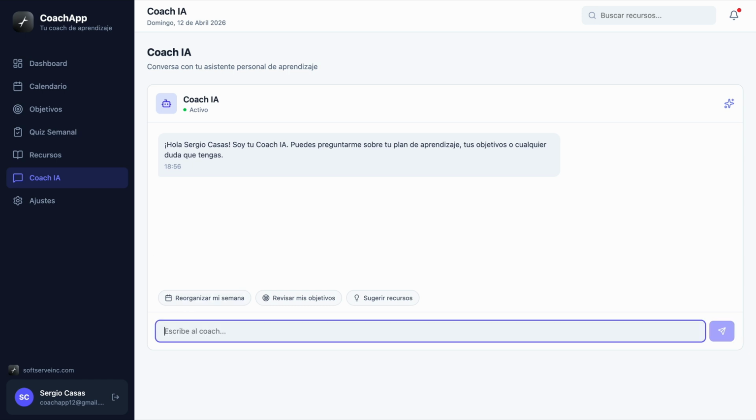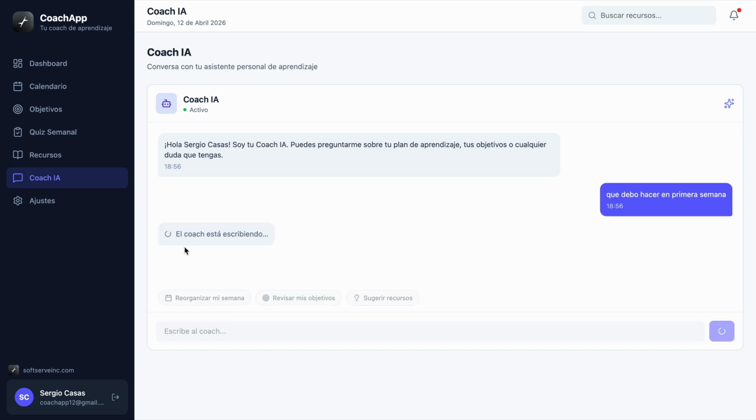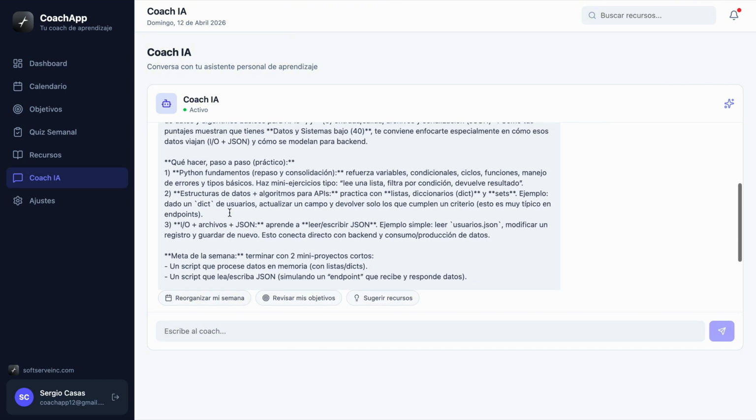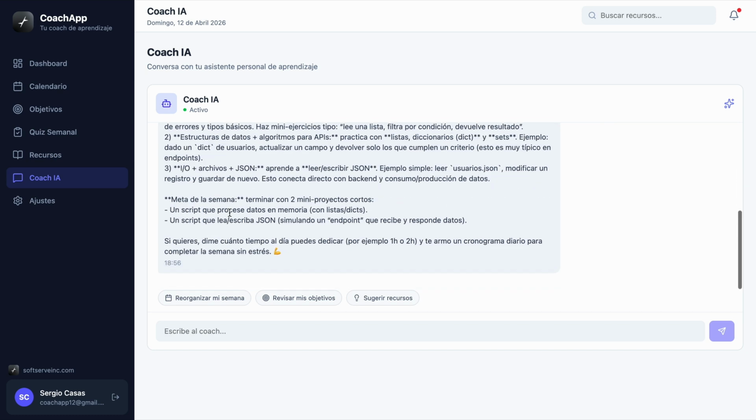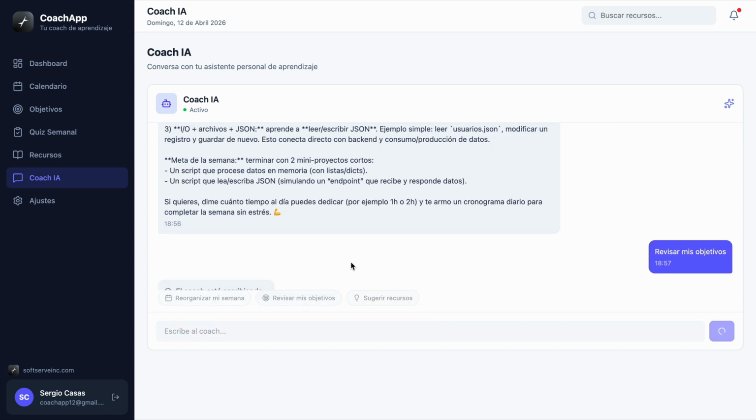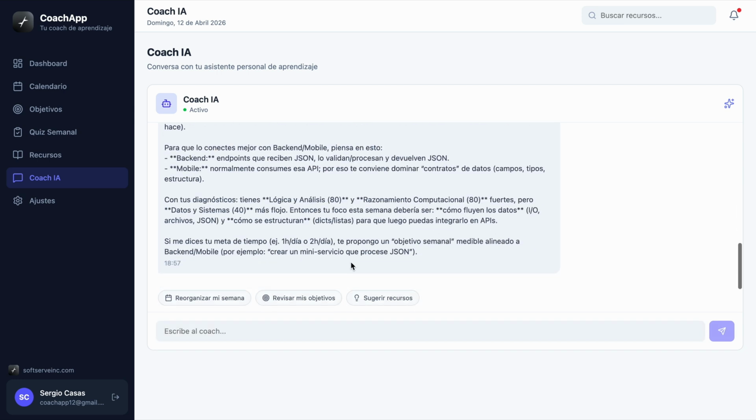And finally, we have the Coach AI. It's like a teacher with superpowers. We can ask everything about the roadmap. We have guardrails to protect the students from asking about topics not related to the weekly plan. Here we can see an example of how Coachapp works. Basically, for every question the student has about Python or SQL or any topic, we can respond with precision.